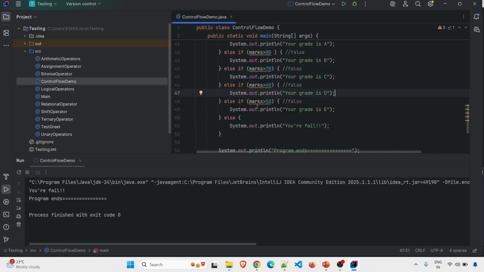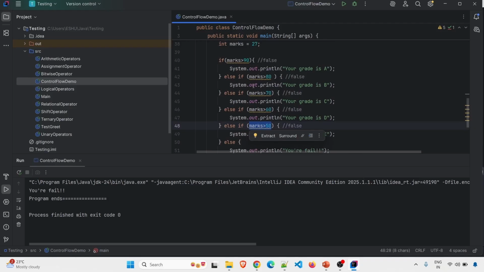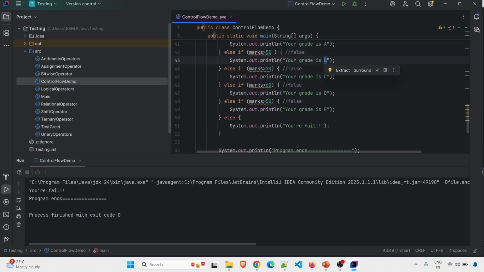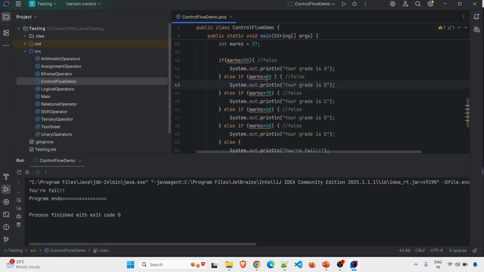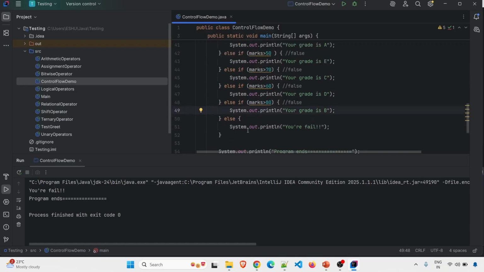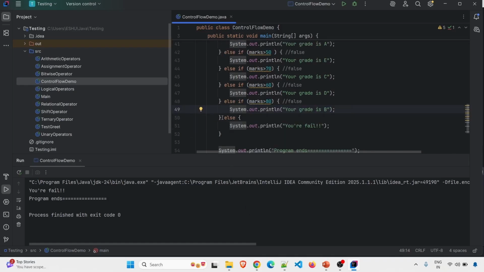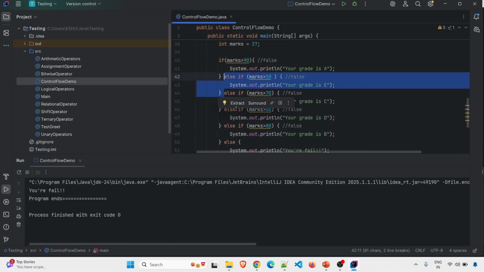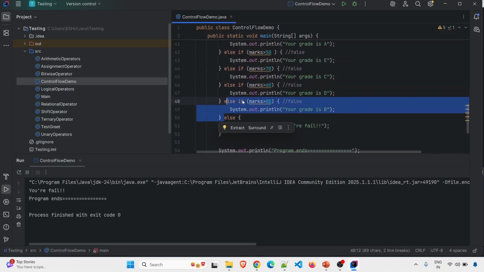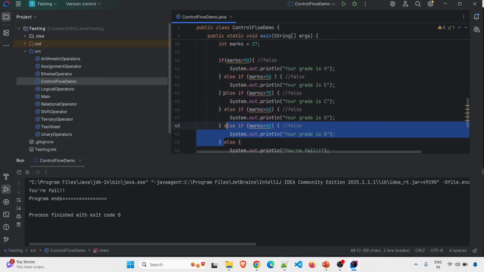For example, suppose marks greater than 50, if you are changing the sequence of your condition, suppose instead of writing this marks greater than 50, here I am writing it in this block. So marks greater than 50, your grade is E. So I will just write it here. And this one I'm writing below, marks greater than 80, I'm writing here, and your grade will be B. So I have just swapped the position of the blocks. The block which was present here, I have written down below, and the block which was present here, I have moved above.